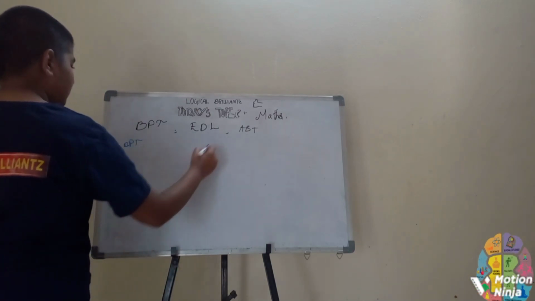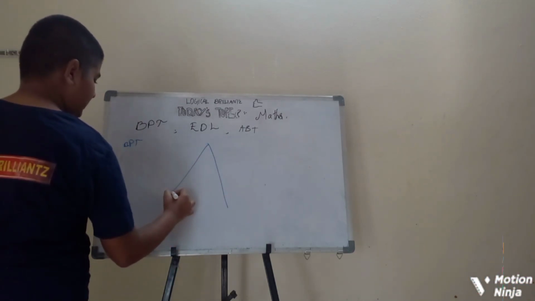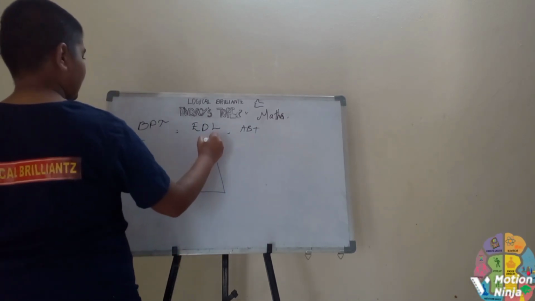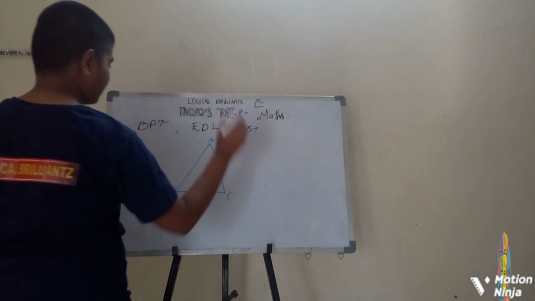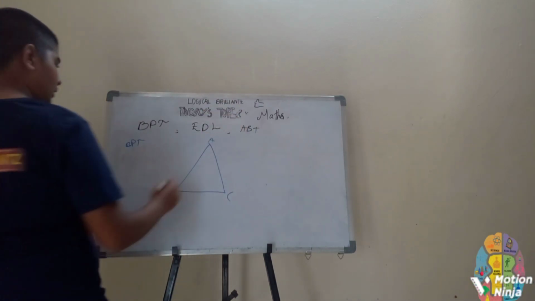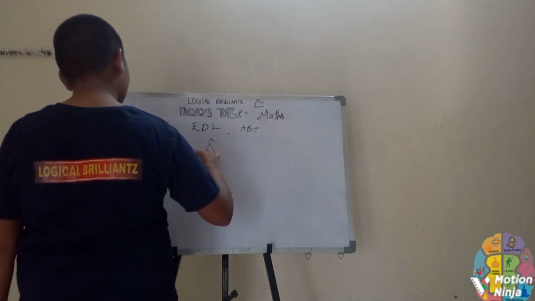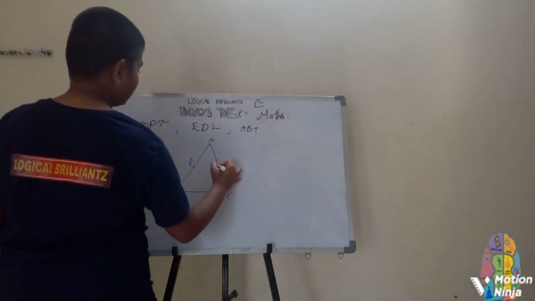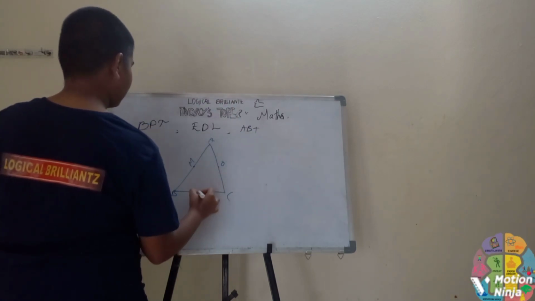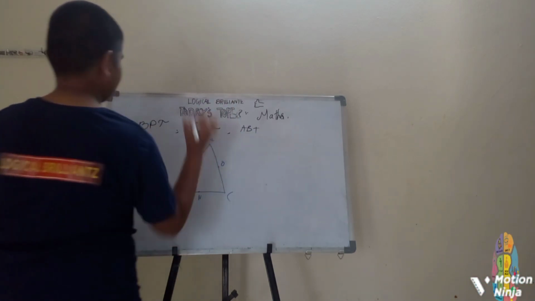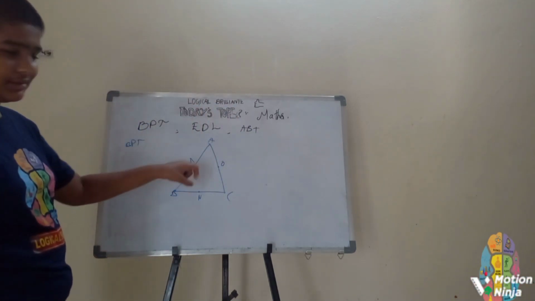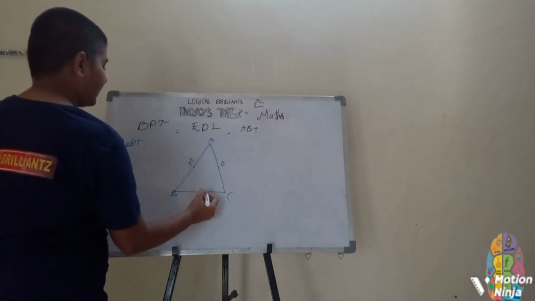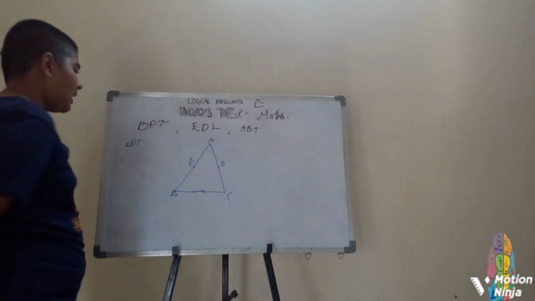Let's take a triangle which has three sides, a triangle ABC. Mark the midpoint of AB as M, the midpoint of AC as O, and the midpoint of BC as N. We don't need the midpoint of this side.